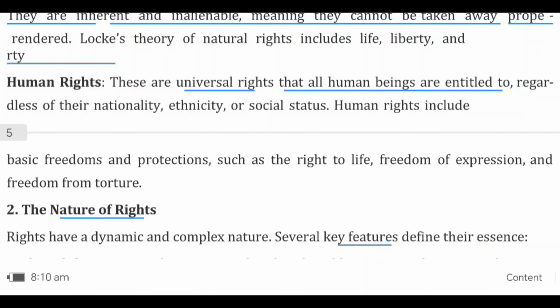Next, human rights. These are universal rights that every human being on the earth has. They are universally applied to every human being on the earth without any discrimination based on nationality, ethnicity or social status. These are universally applied to all human beings equally.